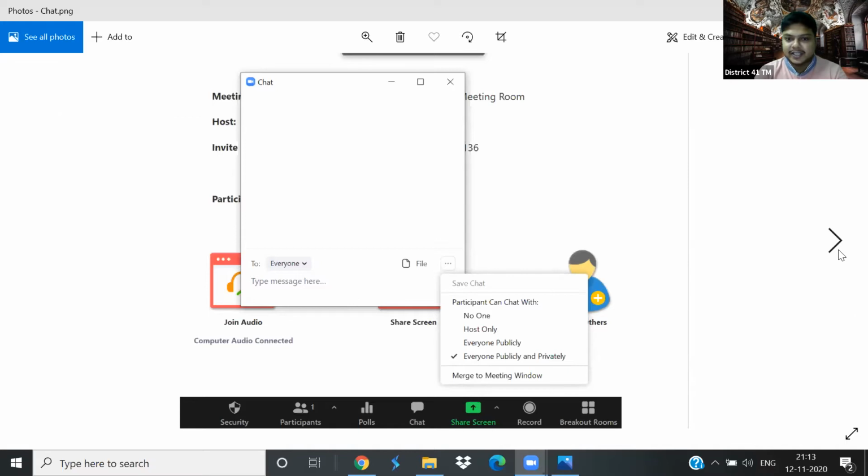Are there any questions here? Okay, let's move ahead. One question. In that option, host only, does it mean only the host, or does the co-host also get an option to receive the message? Co-host also gets the option.